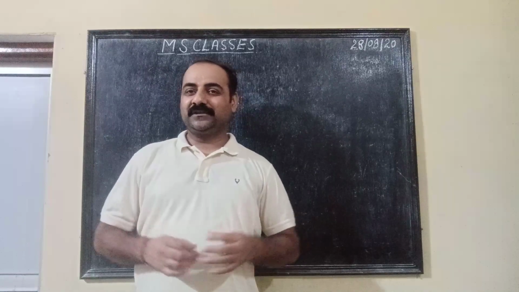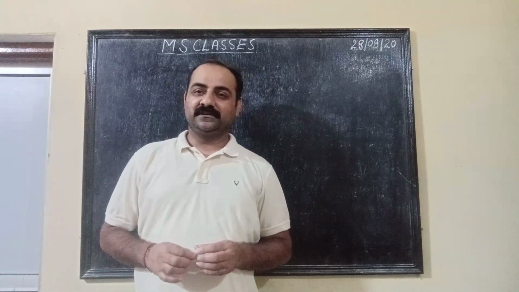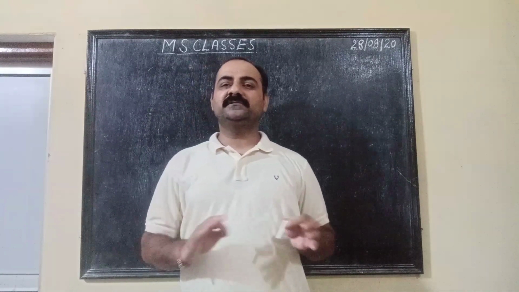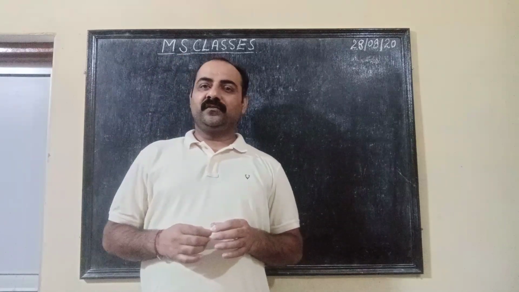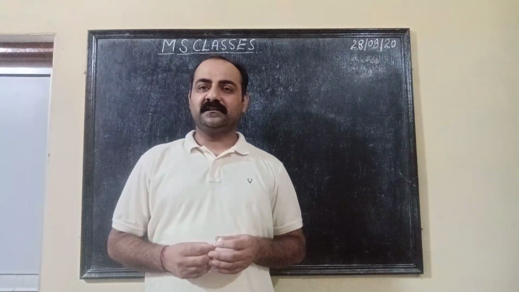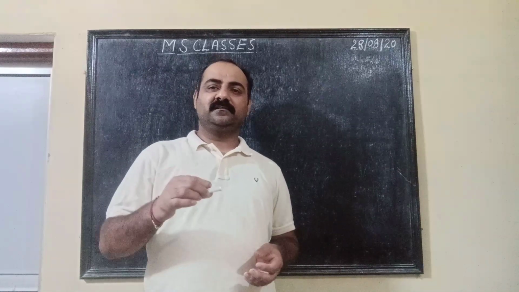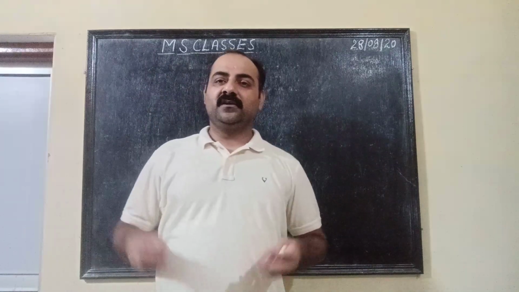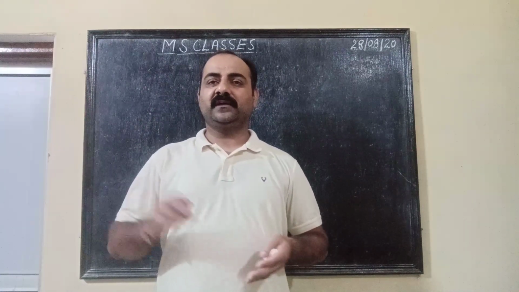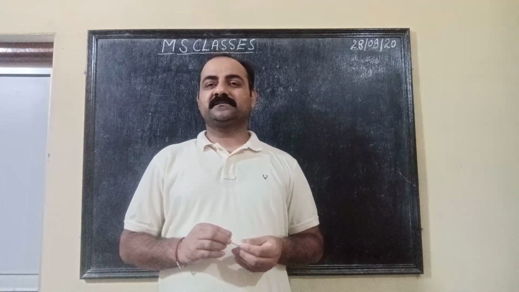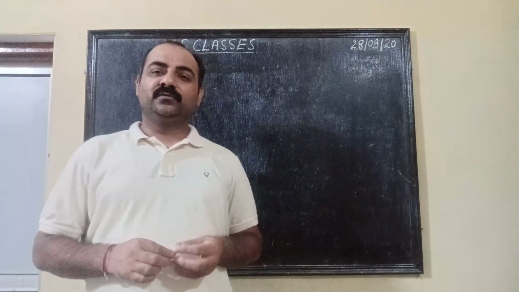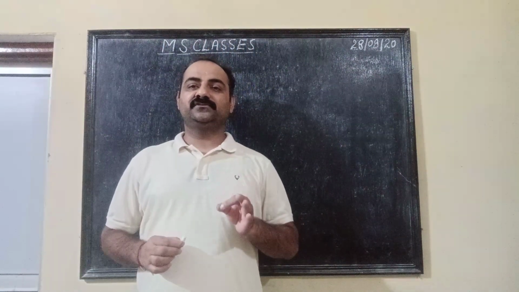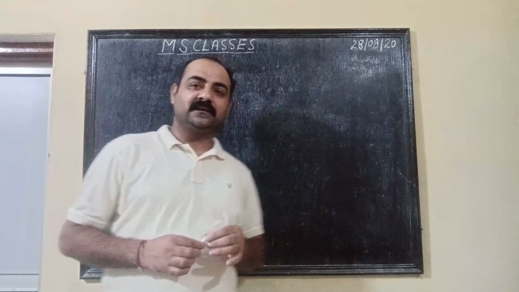Okay? So, today we are starting from number system. So, students, you know, every person counts something. When you count something, from where you will start? I will start from 1, 2, 3. Let's say I have some pens and I will start counting from 1, 2, 3, 4 and 5. So you see every person starts counting from 1. So in number system our first numbers are natural numbers.